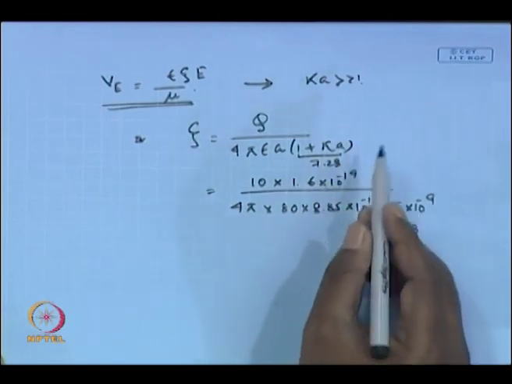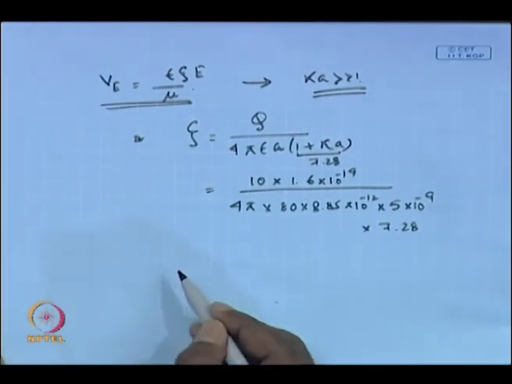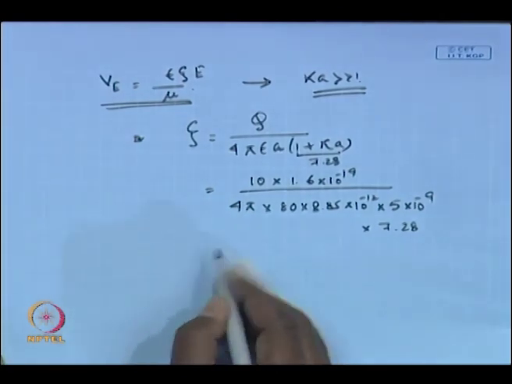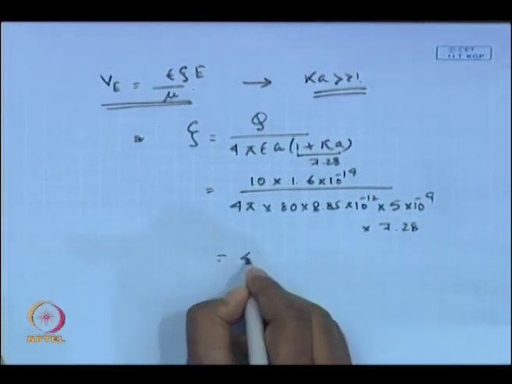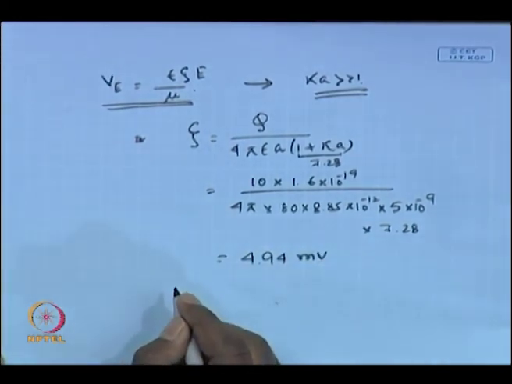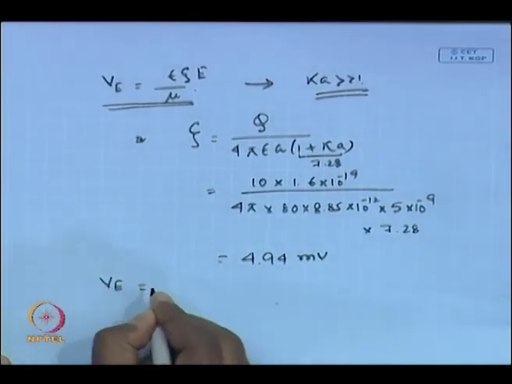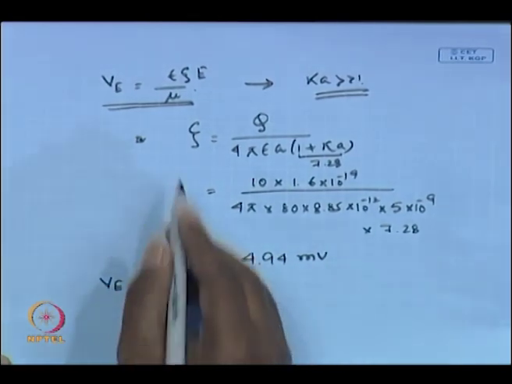That means kappa A is around 6.28, which is much greater than 1. So, that is why we have used this formula to calculate the electrophoretic velocity. So, zeta turns out to be 4.94 millivolt. Now you will be in a position to calculate the electrophoretic velocity using this formula.